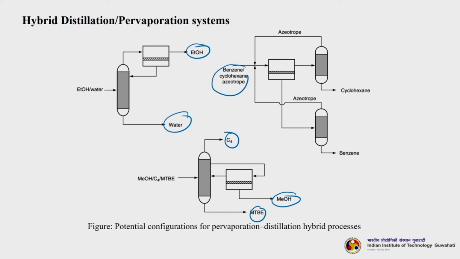Similarly, benzene and cyclohexane azeotrope, classic example. Okay, the pervaporation is breaking. This is the first one which we saw actually for 50-50 azeotrope. So pervaporation is breaking the benzene and cyclohexane azeotrope. So cyclohexane enriched component here is being fed to the distillation column here. So you get a pure cyclohexane, and then benzene rich fraction. Okay, so this benzene rich fraction is being fed to this column. So you get a pure benzene here, and the azeotrope is being recycled back. This is how we will have different configurations of hybrid distillation and pervaporation systems.